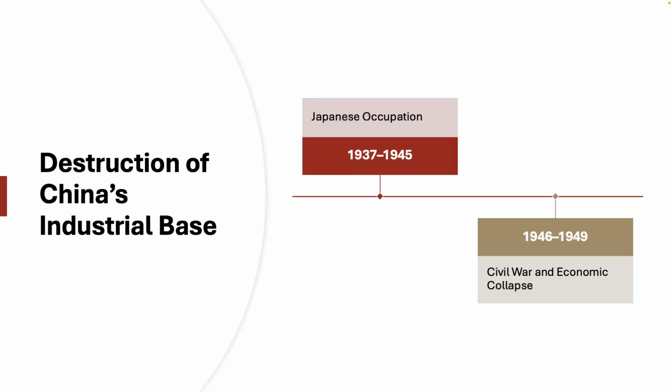And so ultimately, when we think about the position of Chinese industry by 1946, Chinese industries had operated at approximately 20% of their pre-war capacity, producing only about 25% of the output compared to before the war. So we can see a real, almost complete decimation of the industrial capacity of the Chinese state.